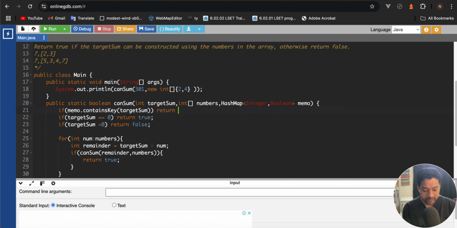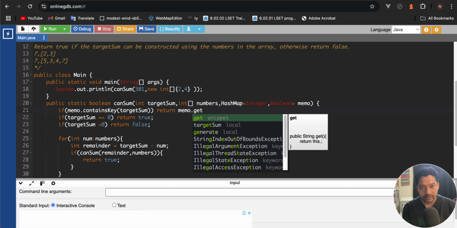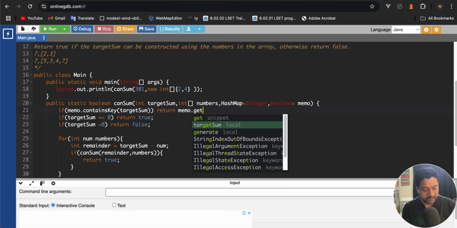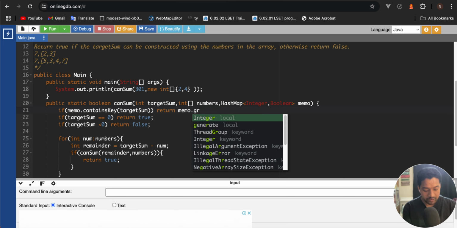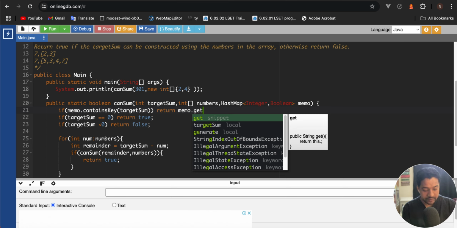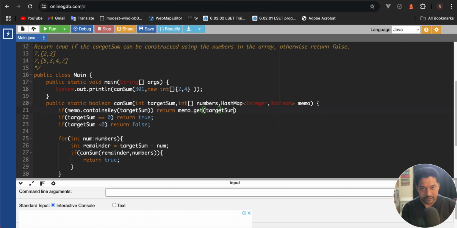So return memo dot get targetSum. Correct? Why are we doing this?